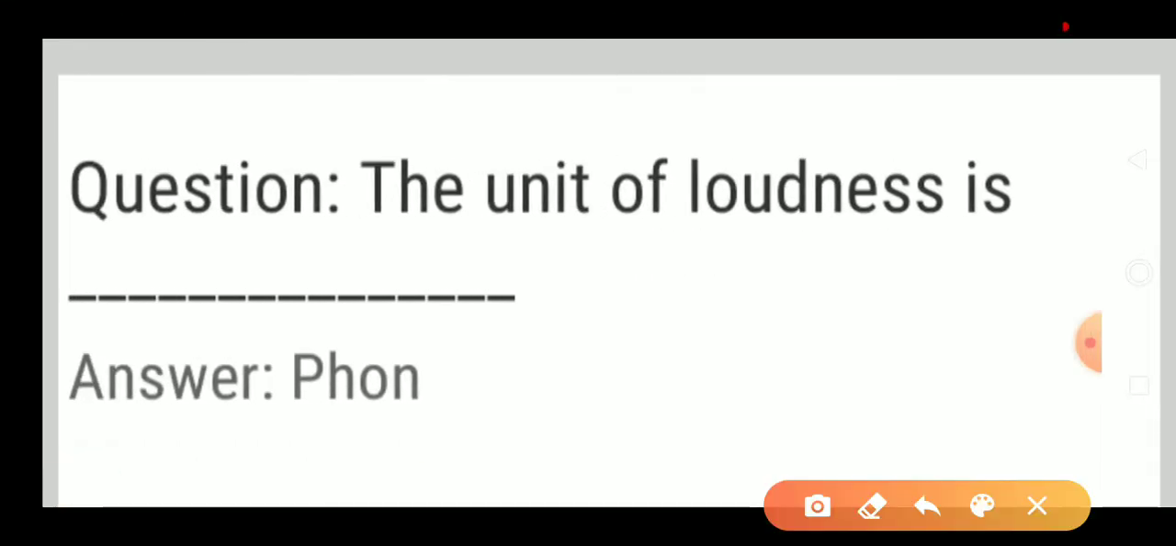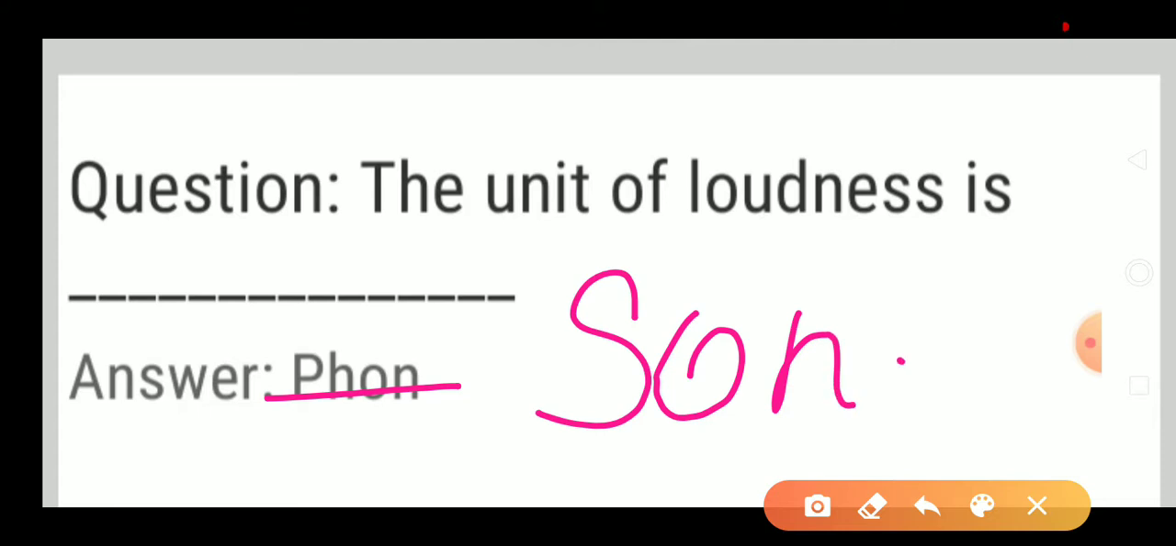Next question. Unit of loudness is, here it is given as phone, it is sone, S-O-N-E. So the unit of loudness is sone, S-O-N-E.